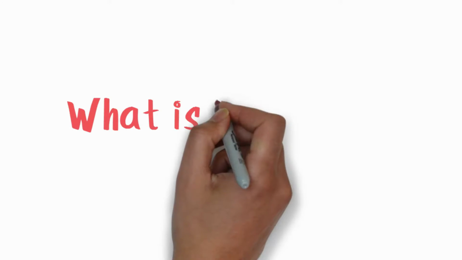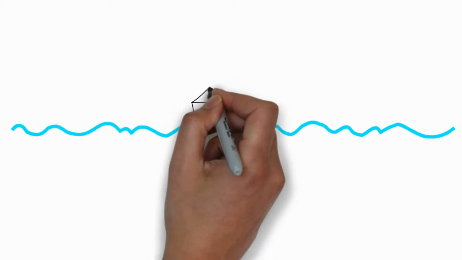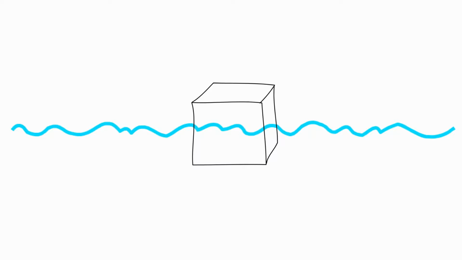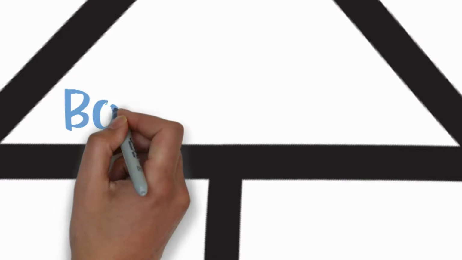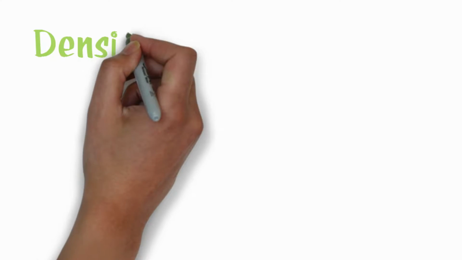What is buoyancy? Basically, it is the ability of something to float or rise in fluid. Scientifically, it is a force that arises from pressure exerted on an object by fluid. Well, since it is a force, we call it buoyant force. The other method, we can determine whether the object will float by using density.